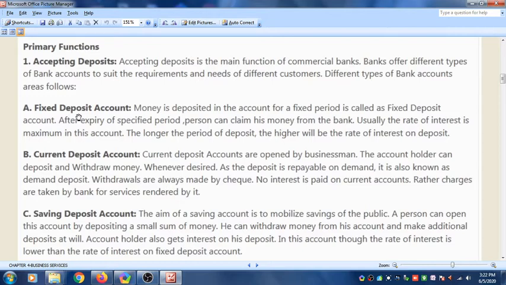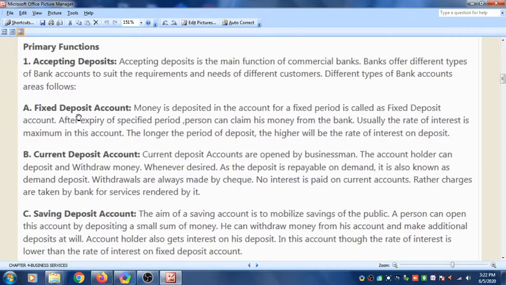Usually the rate of interest is maximum in this account. So in fixed deposit account, the rate of interest is highest. The longer the period of deposit, the higher will be the rate of interest on deposits. So if your father is depositing for 10 years, then the rate of interest will be high, and if you deposit for 1 year, the rate of interest will be low.